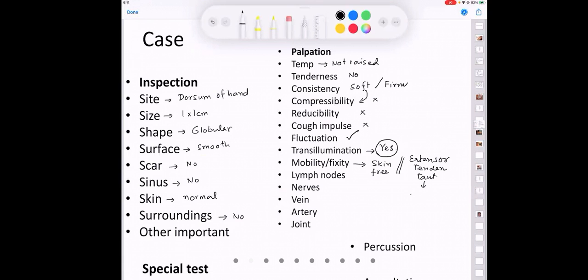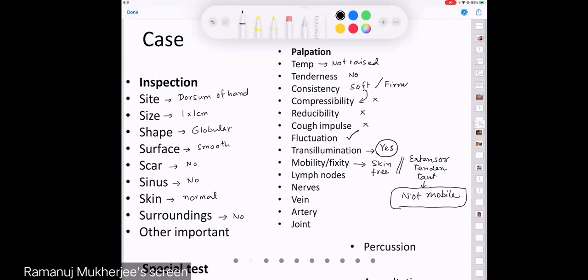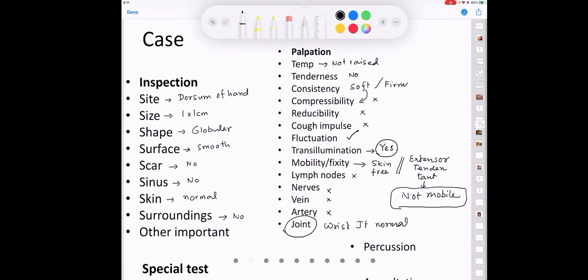Lymph nodes, no. Nerve, artery, vein, no. Joint: wrist joint movements are normal.